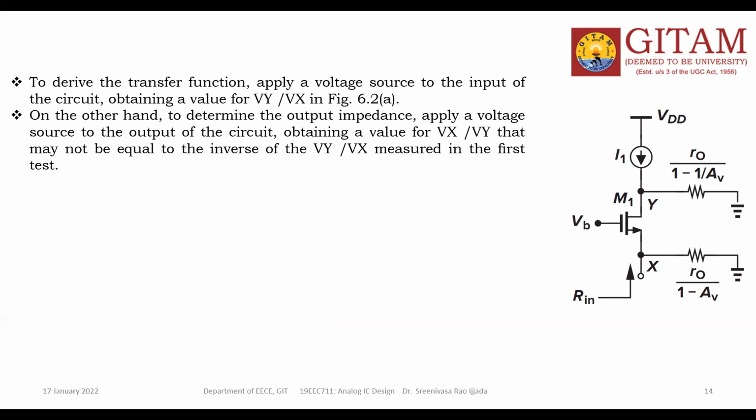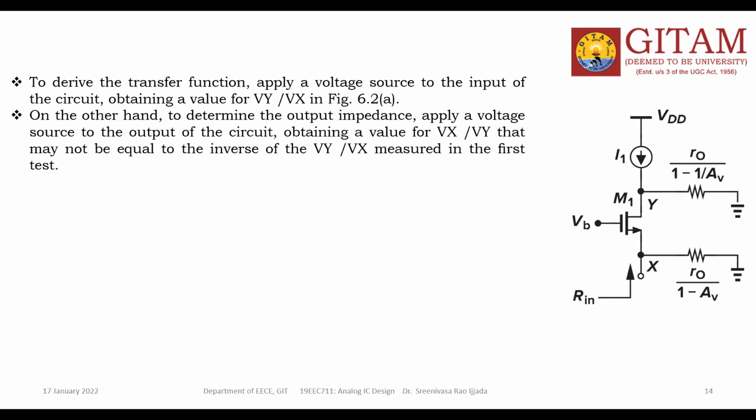Apply a voltage source to the output of the circuit and obtain the value for Vx by Vy, which may not be equal to the inverse of the Vy by Vx measured in the first test. What is it saying? In the first test, we derive the transfer function. How can you derive the transfer function? Apply a voltage to the input side and obtain the Vy by Vx. That is the first case. In the second case, to find the output impedance. So understand the two things very clearly.